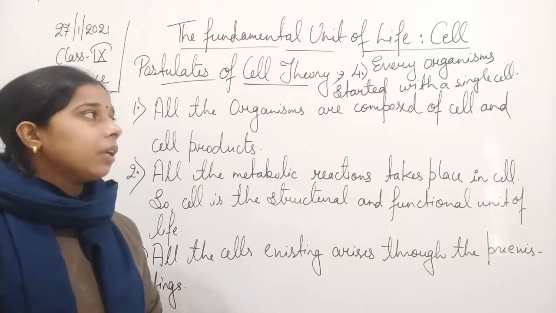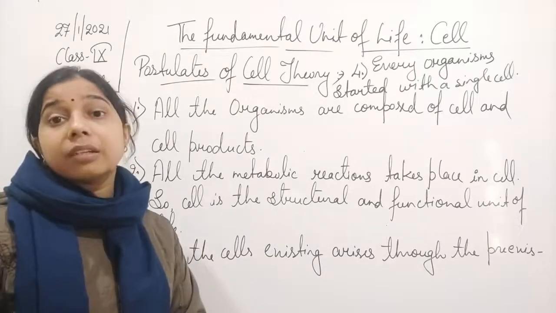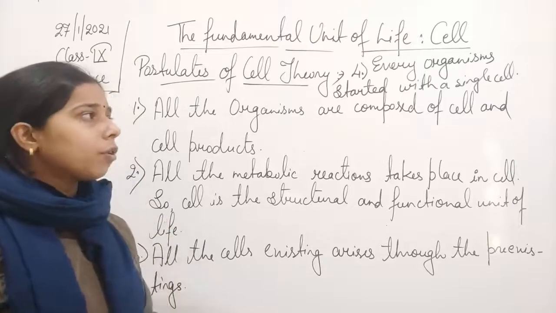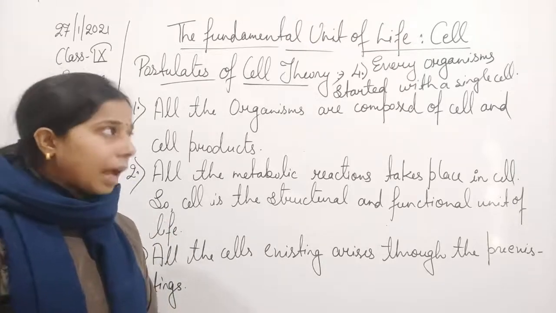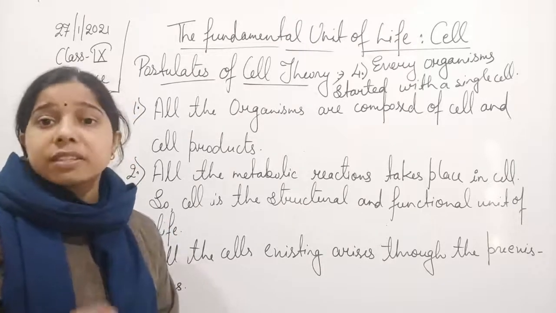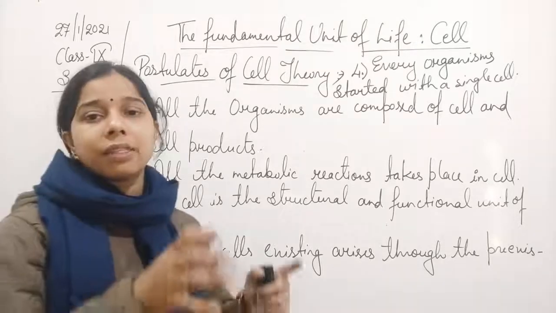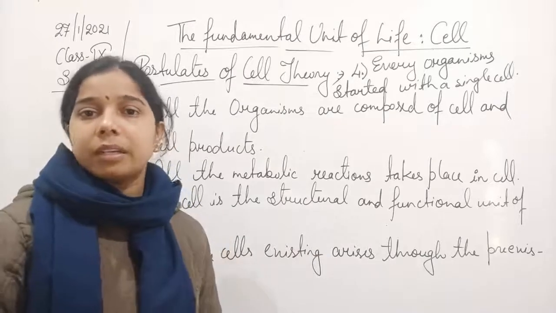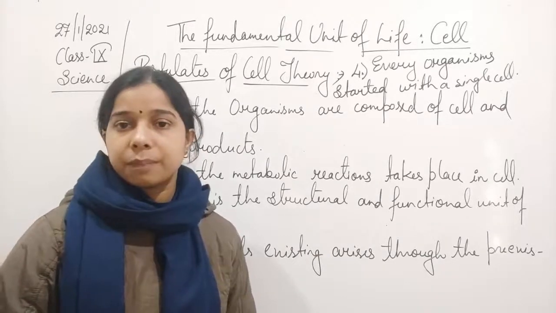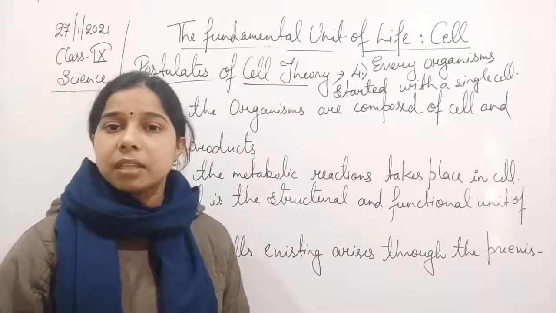And finally, every organism, whether unicellular or multicellular, will always start its life with a single cell. This single cell will divide further, forming a multicellular organism. So this is about the cell theory.